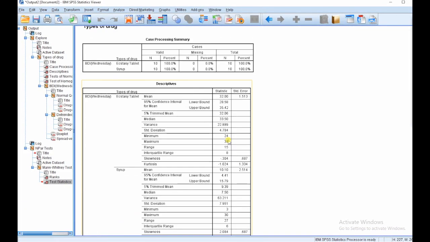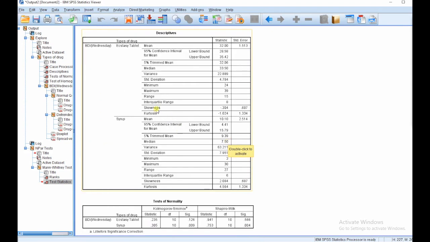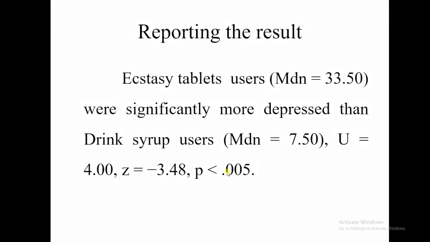Where is the median? This, 33.5, and the median value for syrup users is 7.5. So we will report our result in this way. This is the way to report the result.